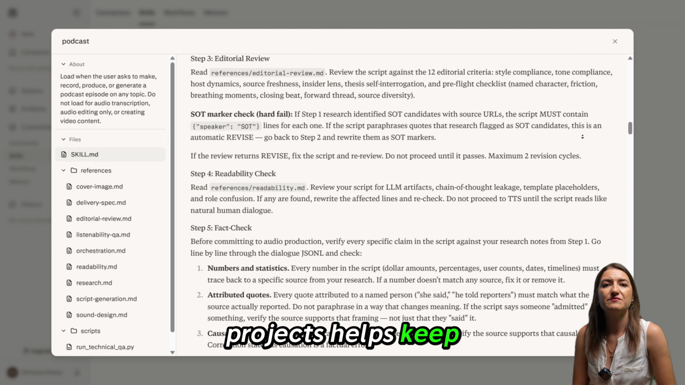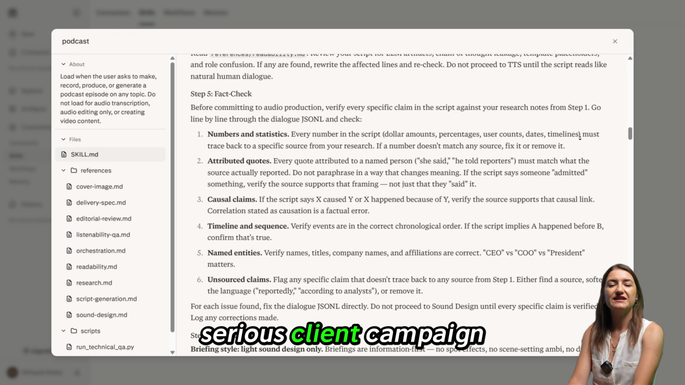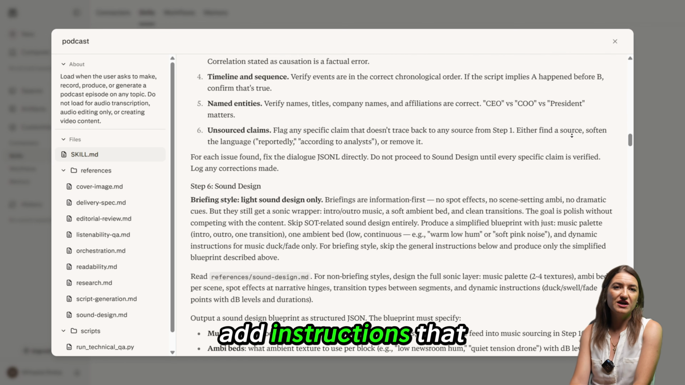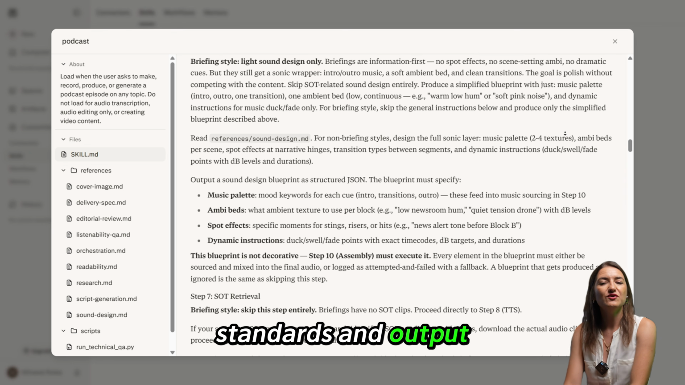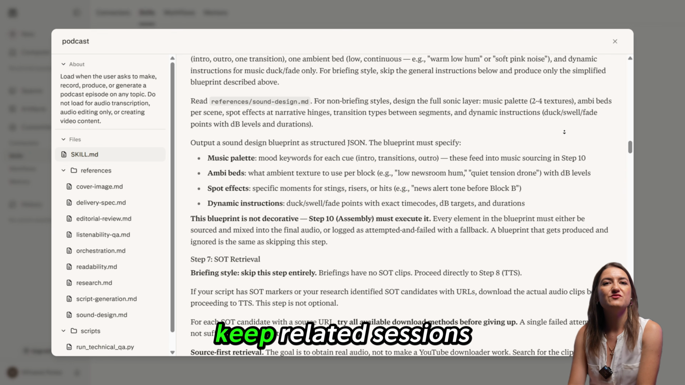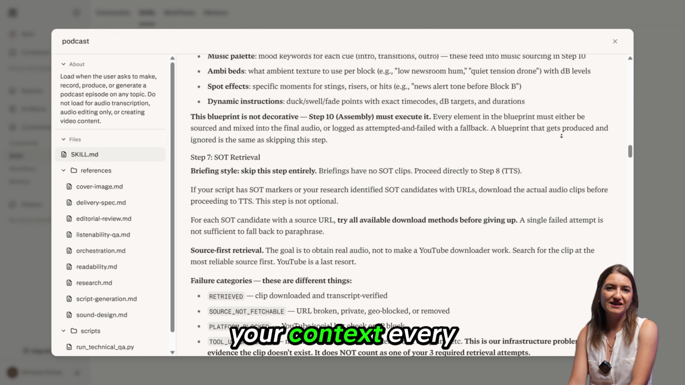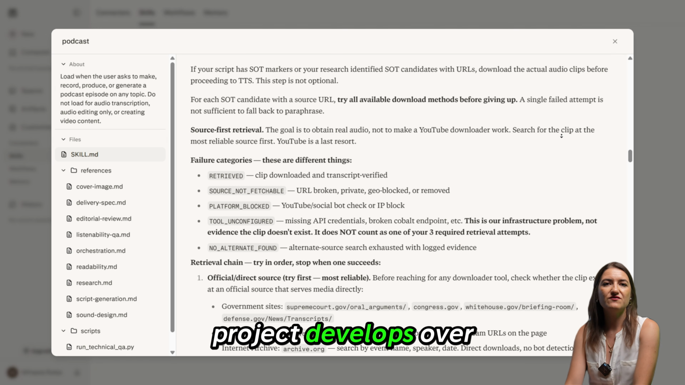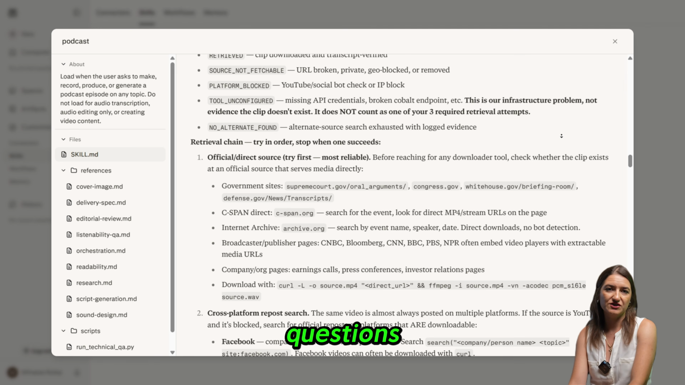Projects helps keep research organized. Create a workspace for a video, series, client campaign, academic topic, or business idea. Add instructions that define your audience, writing style, source standards, and output format. You can also keep related sessions and materials together instead of restarting your context every time. This becomes valuable when a project develops over several days and requires connected questions.